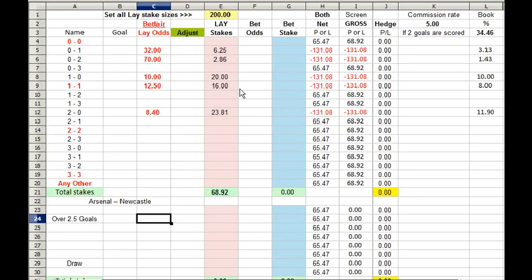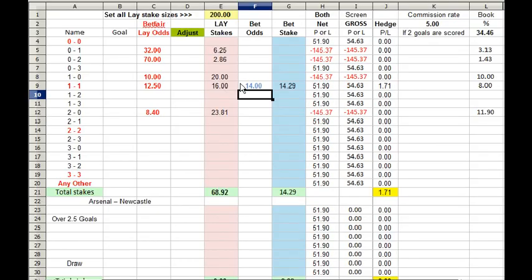Now the odds for 1-all just after 17 minutes were bet at 14, and if we'd put that bet on at 14 for £14.29, our whole trade across that single score of 1-all will give us a profit of £1.71. Now all these other scores have all gone nil. It can't get back to 0-1, 0-2 or 1-0 or 2-0 because the score has gone to 1-all.